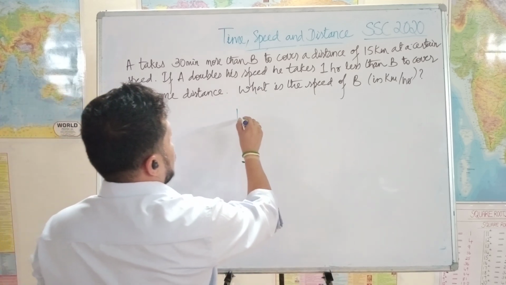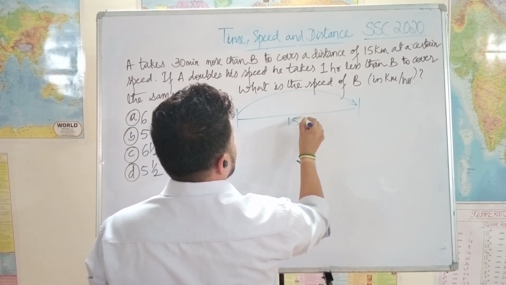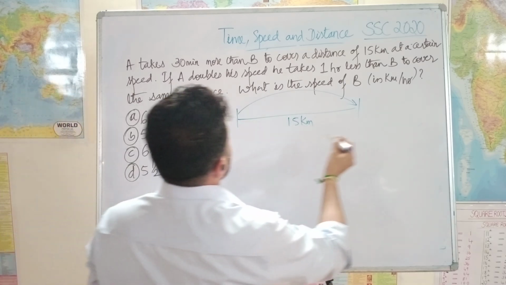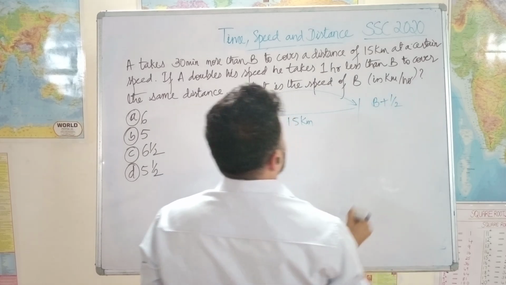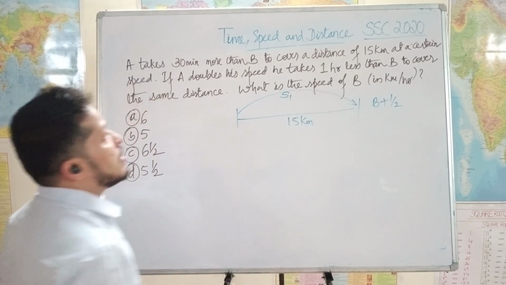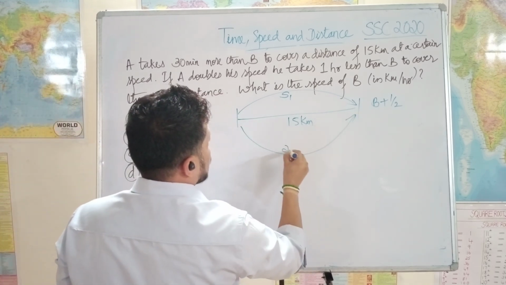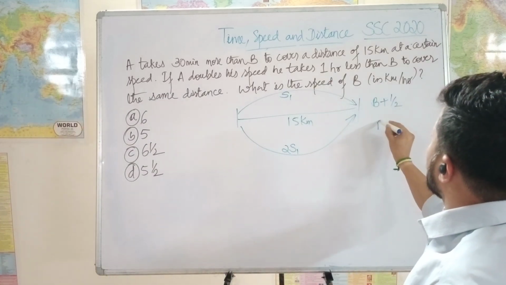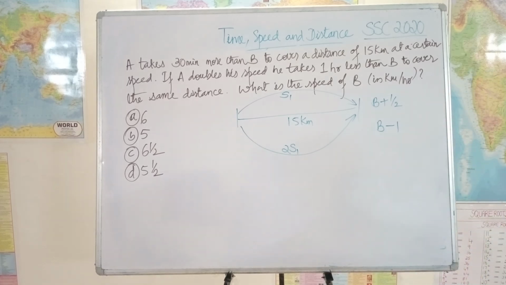See, A is covering this distance of 15 kilometers, and he takes 30 minutes more time. Like if B is taking a certain time, he takes plus half an hour to cover this distance, and we don't know what speed he is doing it. Let's say it's S1. Next, if he doubles his speed, which is 2S1, then he will be taking 1 hour less. That means whatever B was taking, he will take minus 1 hour. What is the speed of B is the question.